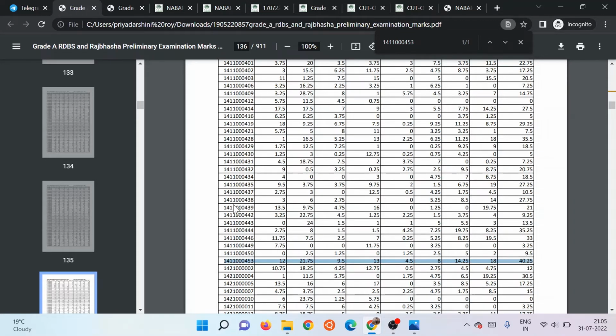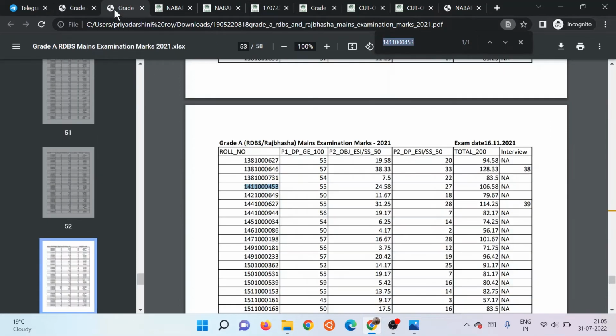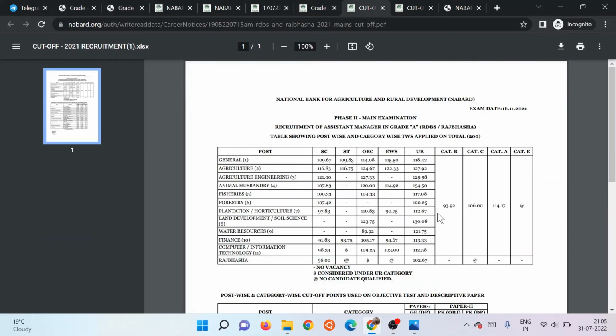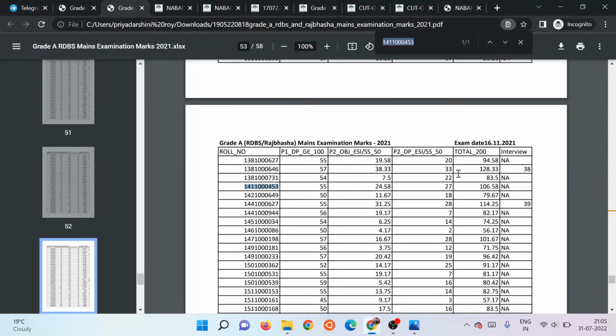Okay, so coming to mains, for mains, I'll show the cutoff. It was 102.58 for UR, and I scored 96.58. So I missed by 6 marks. So if I had gotten 6 more marks, I would have qualified. It's just wishful thinking, but yeah, let's focus on what mistakes I did.